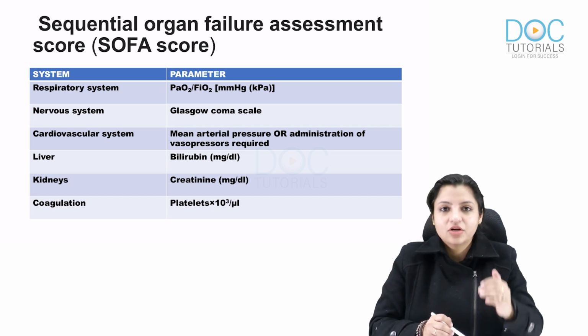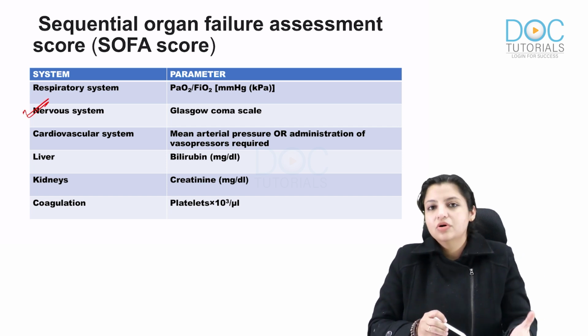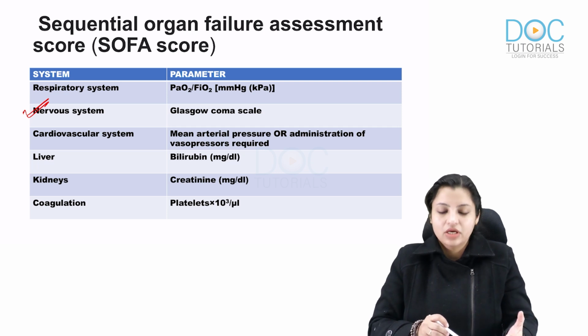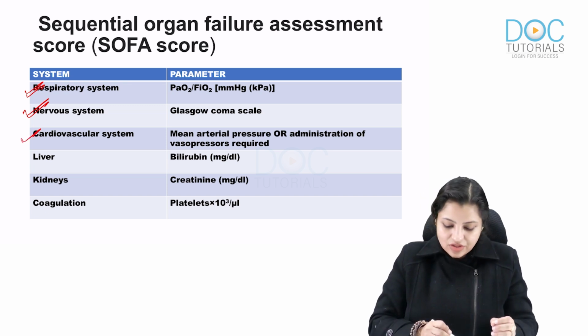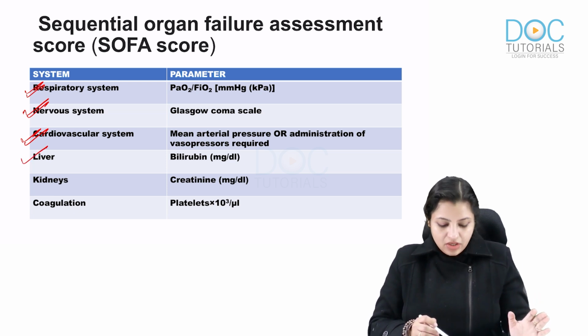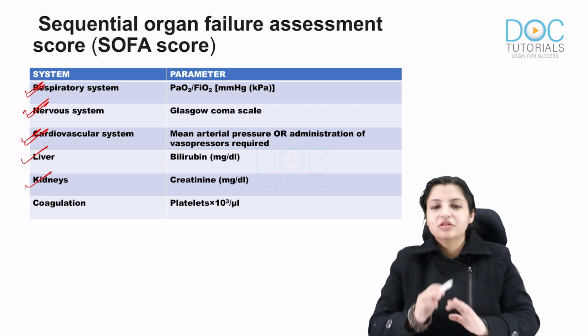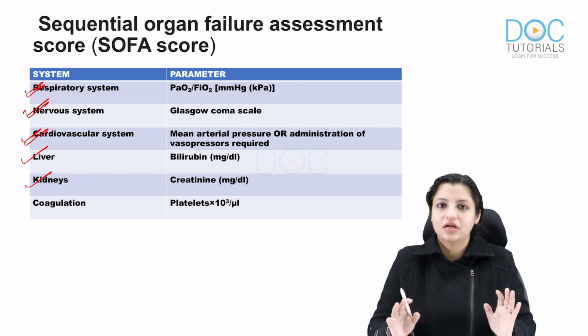Let's start with the CNS. In the nervous system, basically we do the Glasgow Coma Scale. Coming down to the respiratory system, we take typically PaO2, FiO2 levels. In the cardiovascular system, mean arterial pressure. Liver, bilirubin. Kidney, creatinine. And the blood, coagulation, and in coagulation we typically consider platelet count.